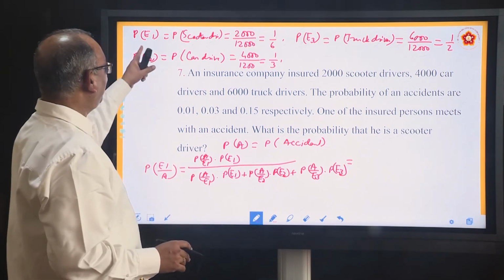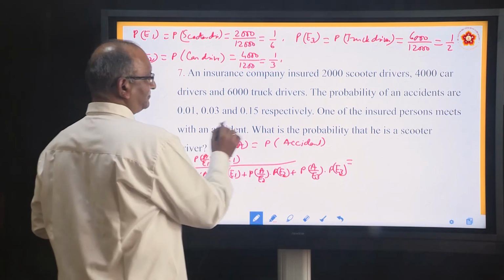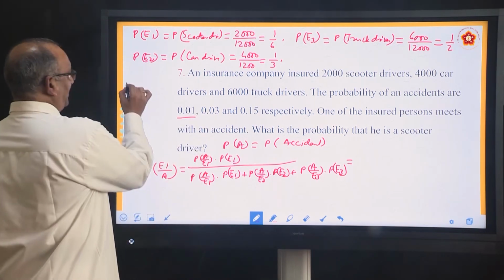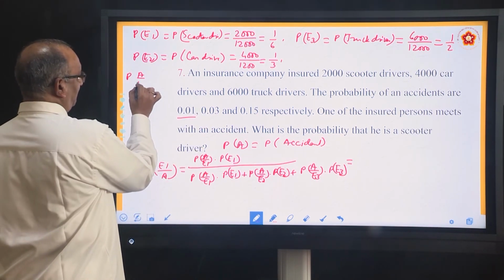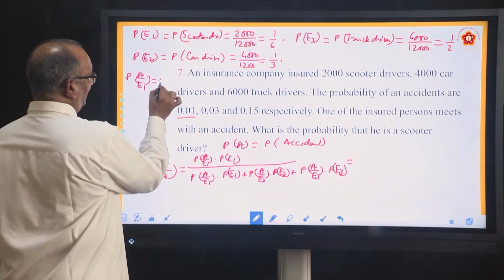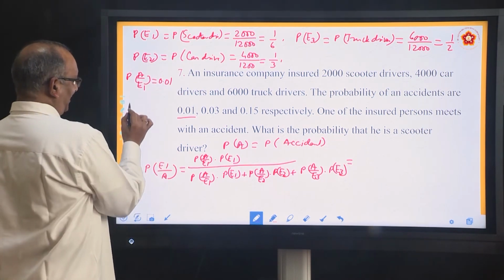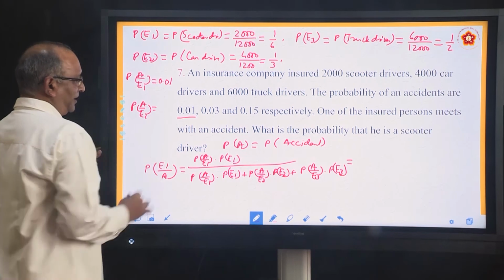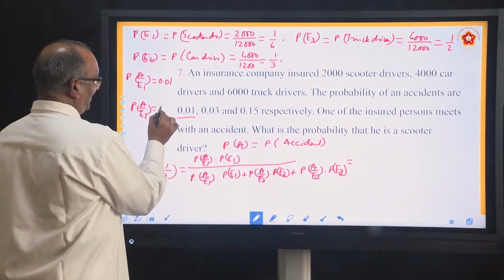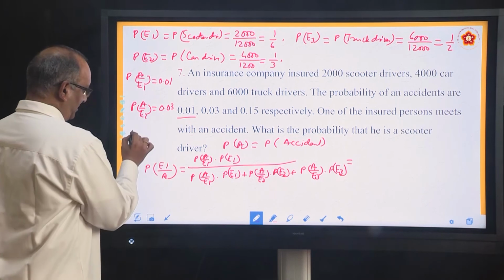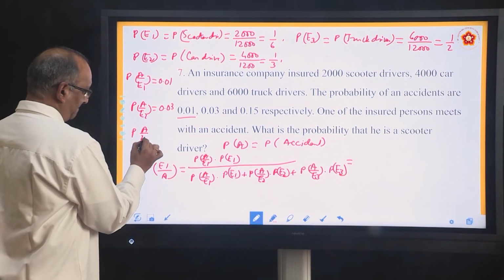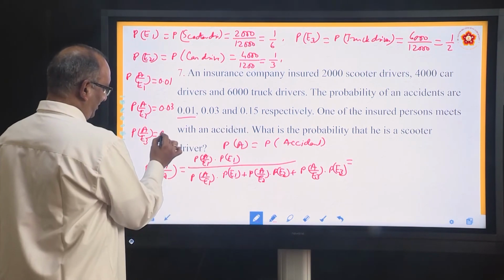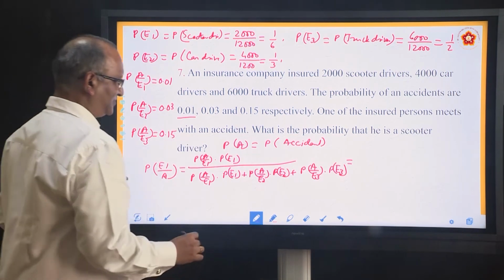Substitute P A by E1. What he has given, you also write it down. This 0.01 is P A by E1. Similarly, P A by E2. What is P A by E2? A car driver's probability of meeting with an accident, 0.03. Similarly, P A by E3. A truck driver's probability of meeting with an accident, 0.15. Substitute these values.